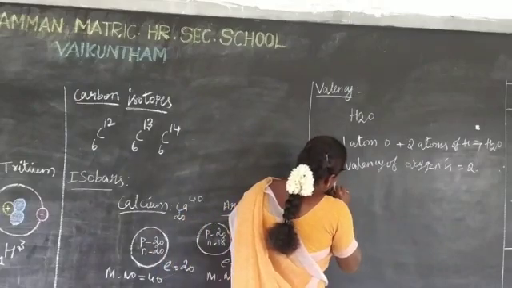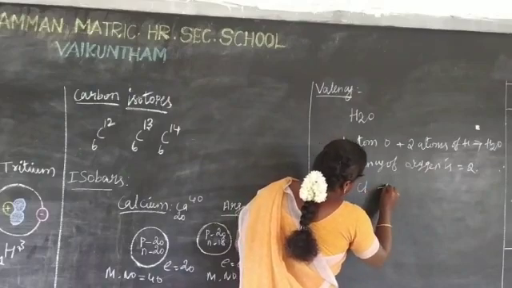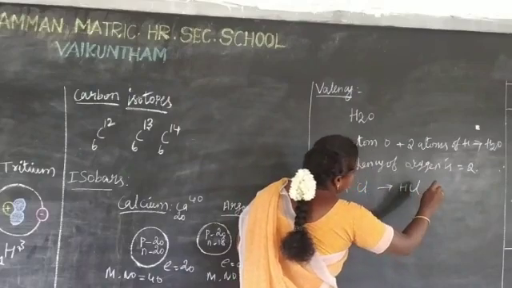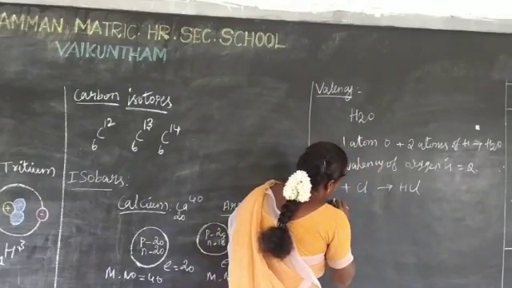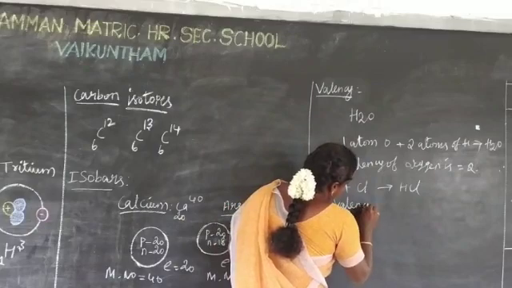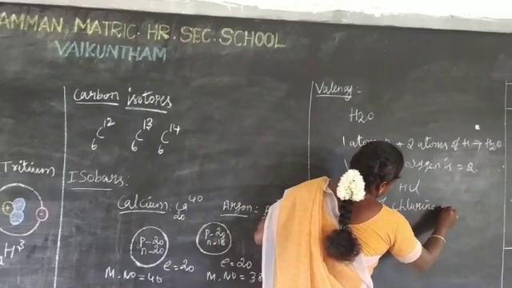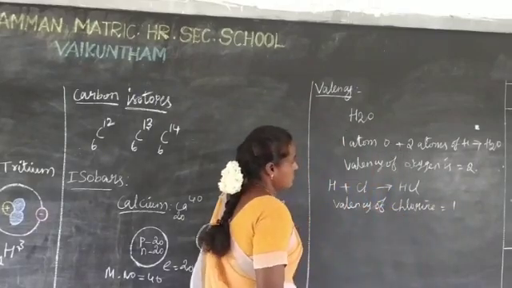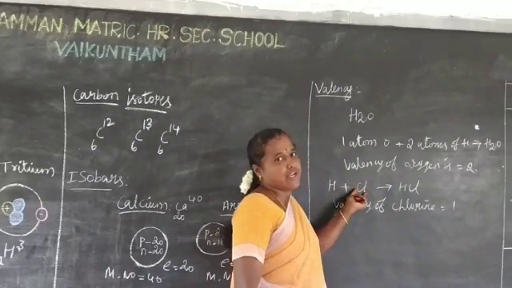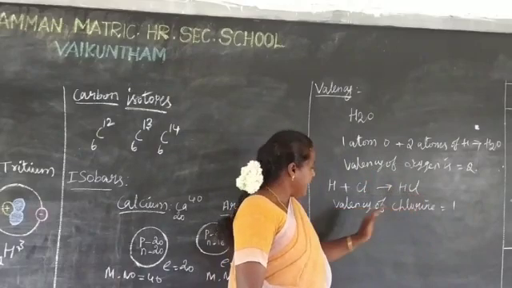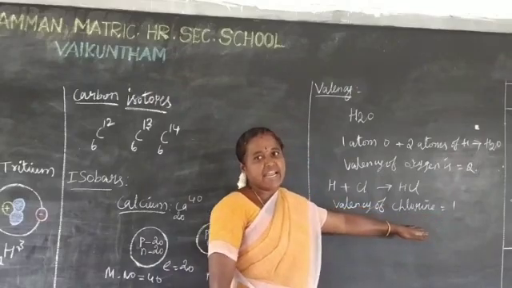One atom of hydrogen combines with one atom of chlorine to form hydrochloric acid. Here valence of chlorine is 1.